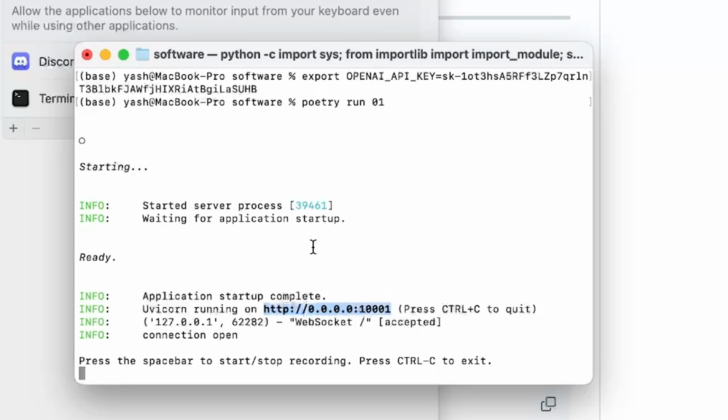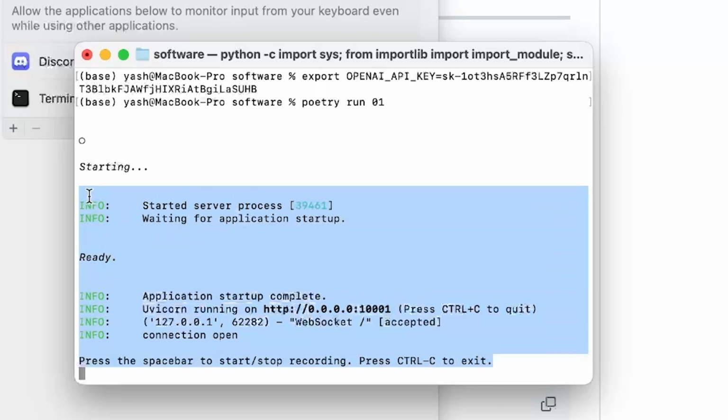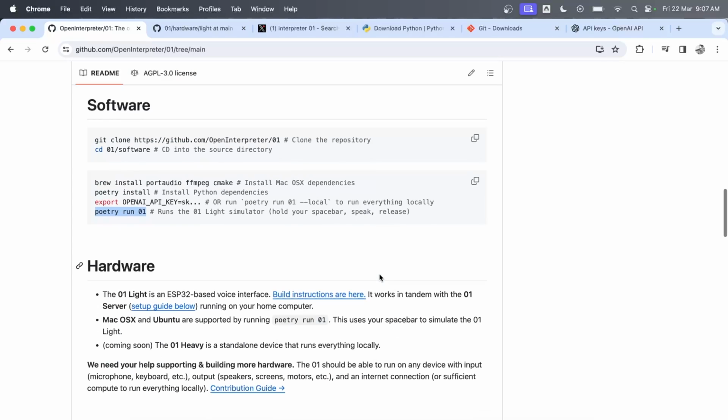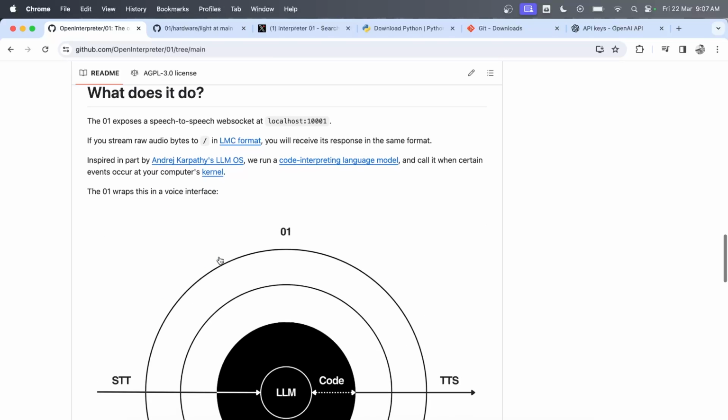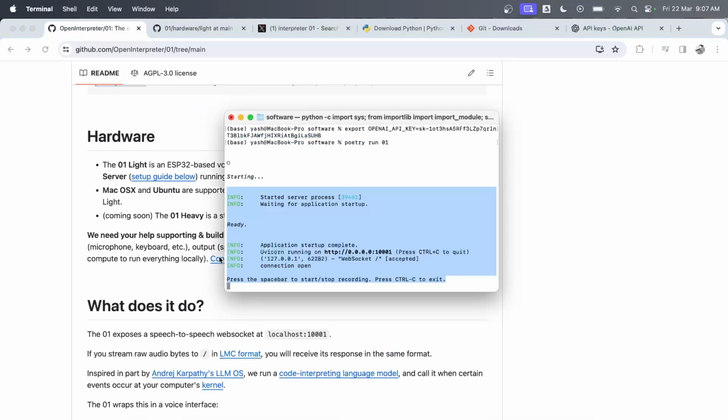Now, basically, this is a software. So I'm going to be pressing spacebar and I'm going to be talking. But if this was, say, a server, then you can also set up a device that can accept your voice inputs and give you responses. So I hope you reach this point without a bunch of errors, and this would indicate that you've successfully installed this locally and you can run this. Now, in order to remove this, you should be able to do poetry uninstall once you're done using it, or you don't plan to use this in future. But in either case, let's try it now.